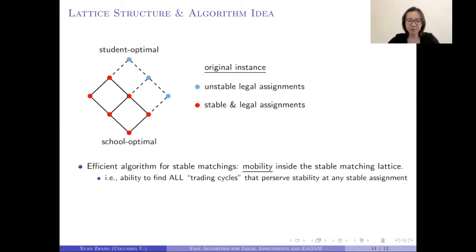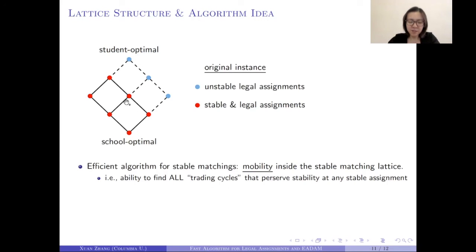Now let me give you a very high-level idea of our algorithm and how we use the lattice structure to construct our fast algorithms. Here I plotted a lattice structure formed by all legal assignments, where each dot represents one assignment, and the red ones are stable assignments, and they form a lattice on their own, and the blue ones are the legal assignments that are not stable. Efficient algorithms for stable matchings rely heavily on the fact that you can move inside the stable matching lattice quite freely.